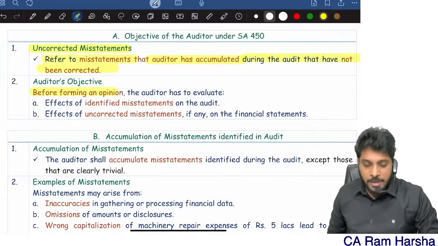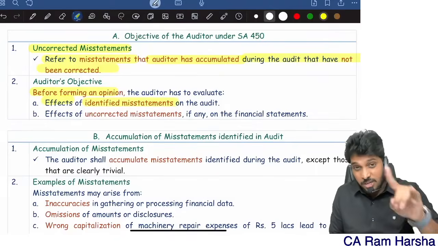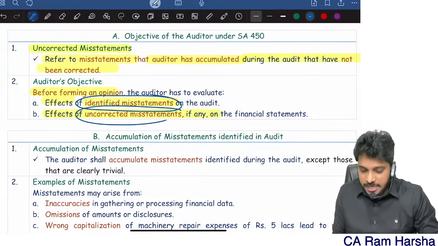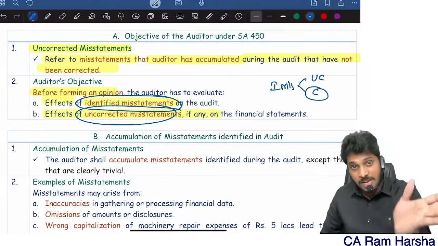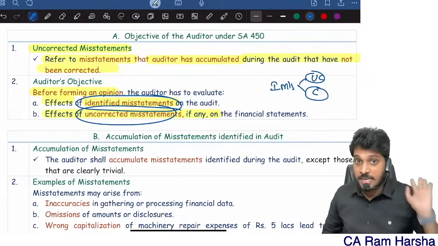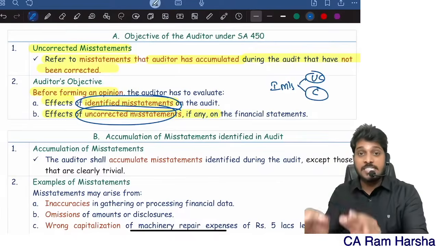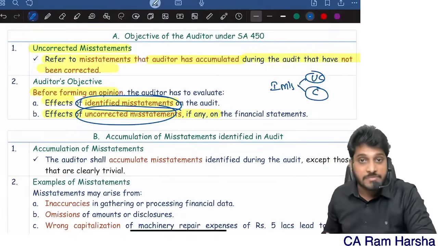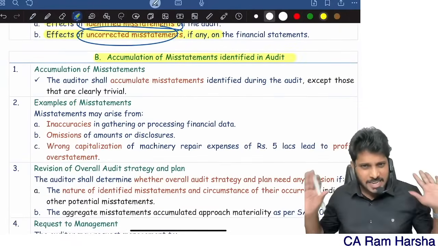Before forming an opinion, the auditor has to identify and evaluate the effect of identified misstatements, the effect of uncorrected ones. Identified misstatements are of 2 types: corrected and uncorrected. Some misstatements, management will correct immediately. Some mistakes they will not correct. Those mistakes which management has not corrected, what is their impact on the financial statements? That is most important while forming an opinion on the financial statements. Now, see, that's the uncorrected misstatement meaning.